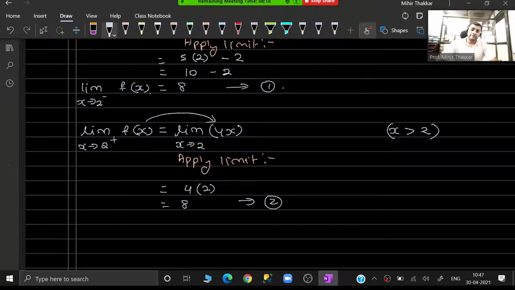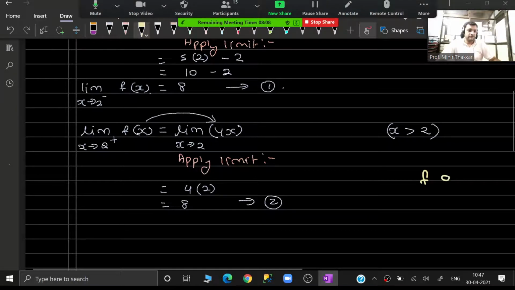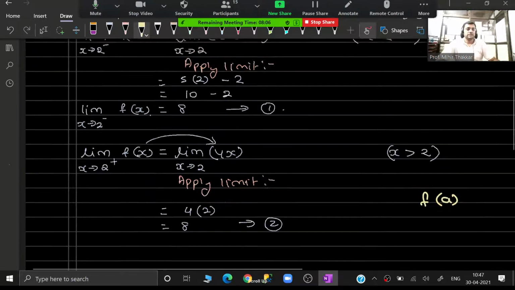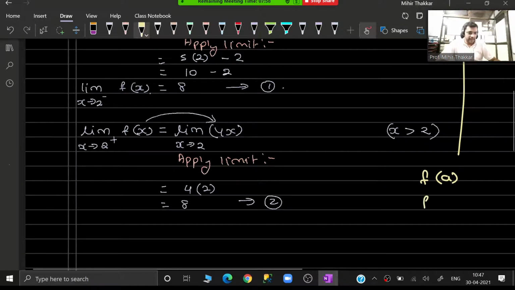Now if the third part also comes out to be equal, then it is a continuous function, or else it is not a continuous function. Now you have to go and find out the value of f of a. What is the value of a in this question? A value is 2. So I need to find out f of 2. How do I get the value of f of 2?